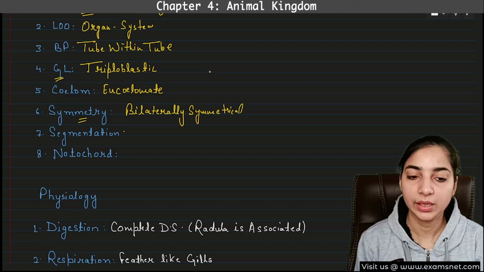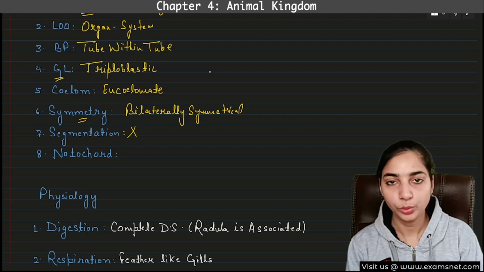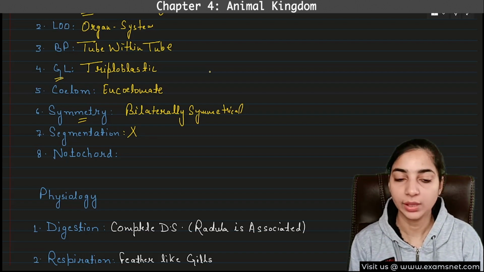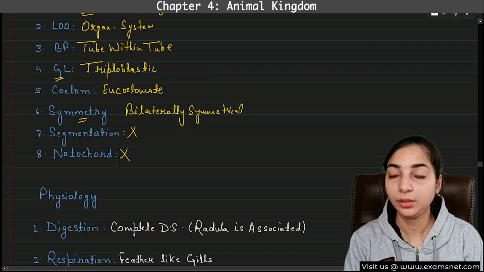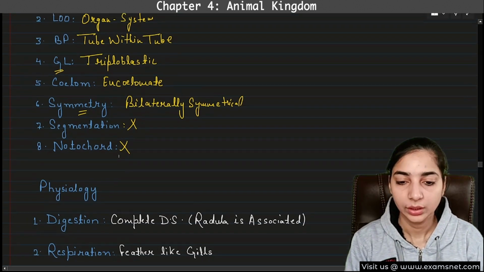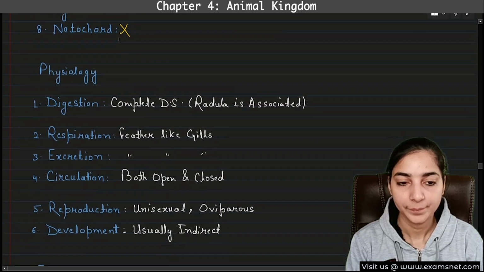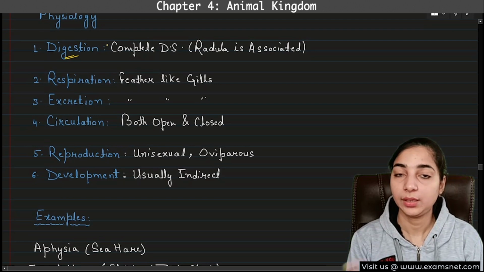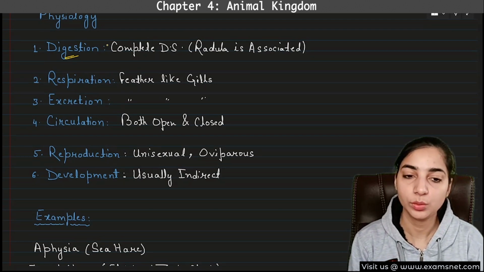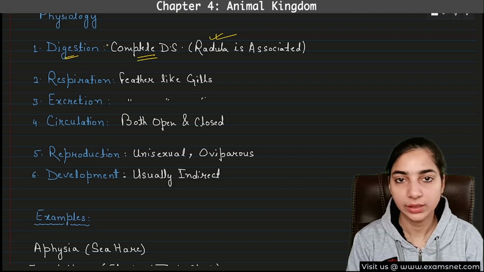Next thing is segmentation. They have no segmentation. Okay. Annelida had segmentation. Arthropoda had segmentation. Mollusca does not have segmentation. Notochord definitely absent because it will be present only in chordates. Now, what about the physiology? Let's discuss this. So, first one is digestion. Obviously, tube within tube body plan is there, so complete digestive system will be present, and radula is associated with the digestive system.